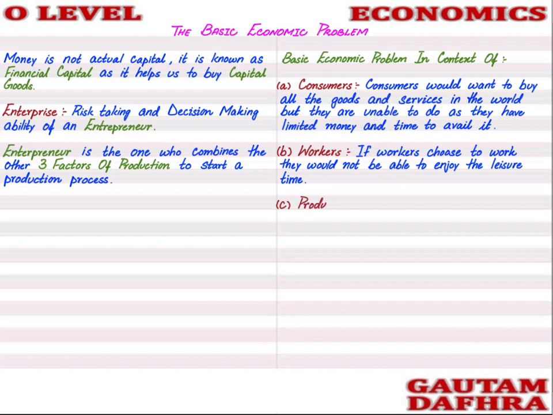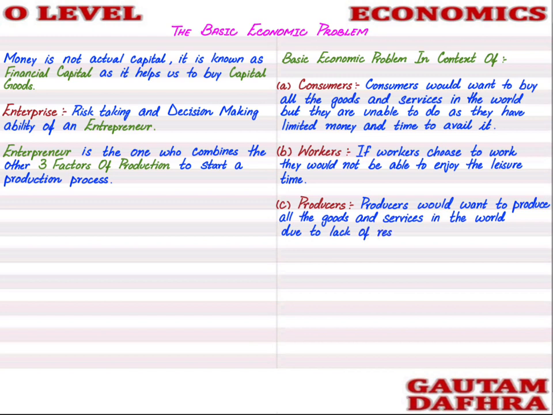The next is producers. Producers would want to produce all the goods and services in the world, but due to the lack of resources, they have limited resources, limited factors of production, land, labor, capital, enterprise, producers cannot produce all the goods and services in the world. So this is again the basic economic problem for the producers.